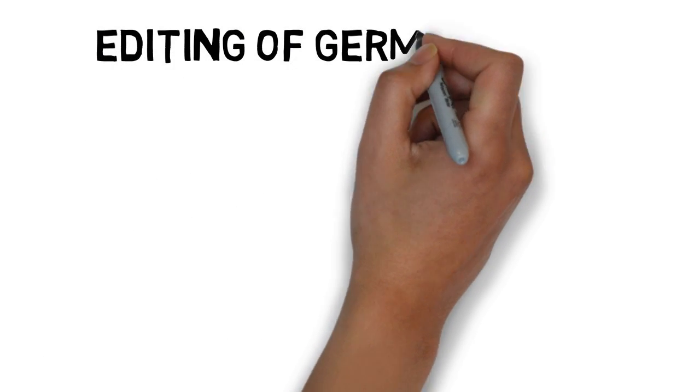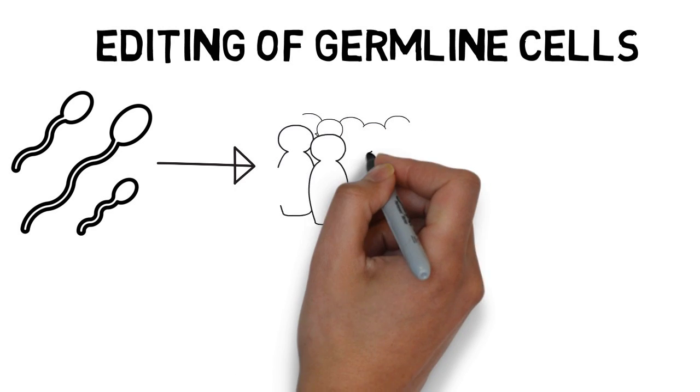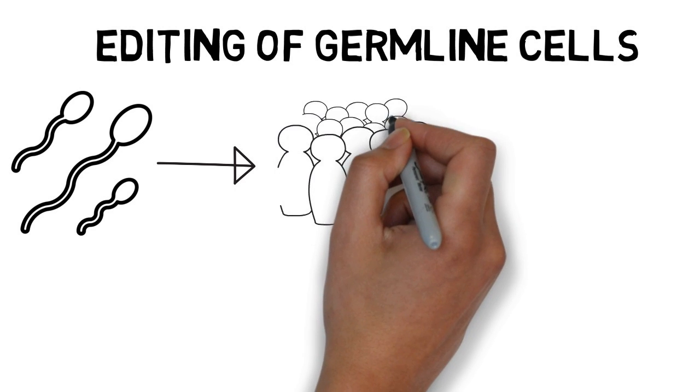Finally, there is genome editing of germline cells. This poses a number of ethical issues. Edits in the germline cells will be passed on to all future generations, posing an issue of informed consent. Future generations will have no say in the alterations taking place.